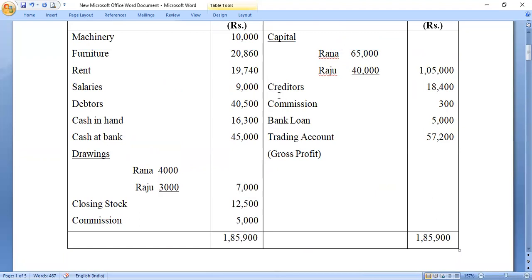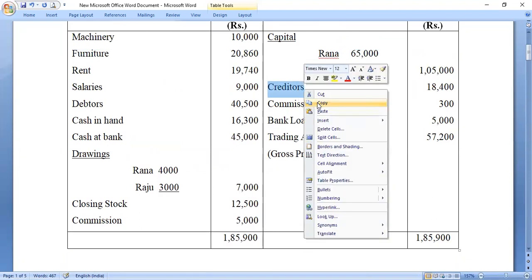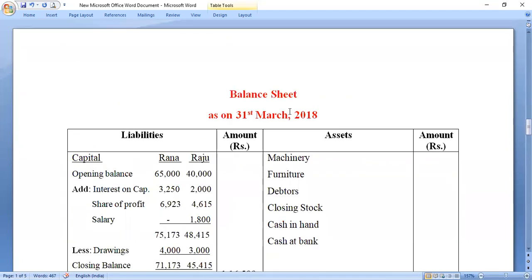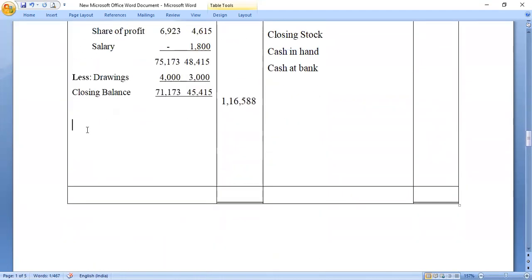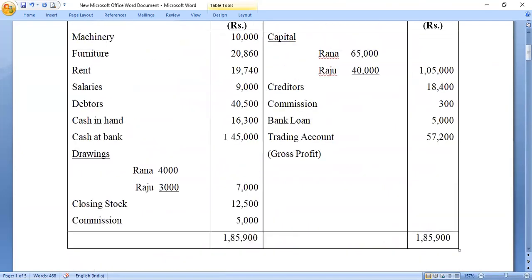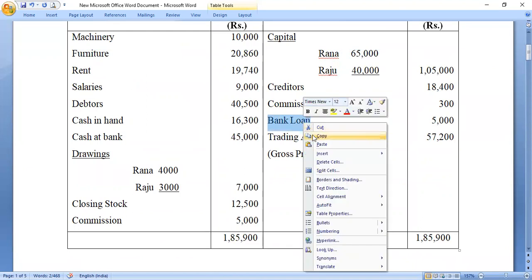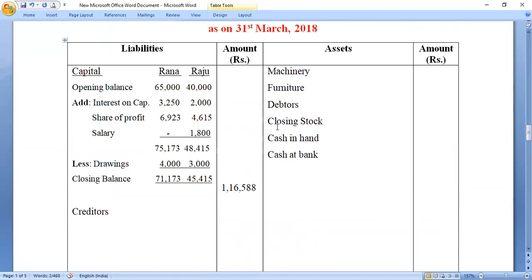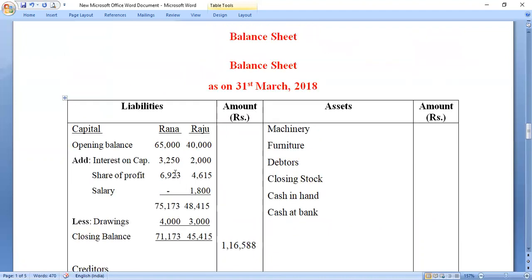Next is creditors. Creditors is an item of balance sheet liability side. So I will put it in the balance sheet below capital. I have pasted it. Of course, write the figures when you solve it. Then bank loan. Bank loan is also an item of balance sheet. So I move again to the balance sheet, liability side, and put it here.